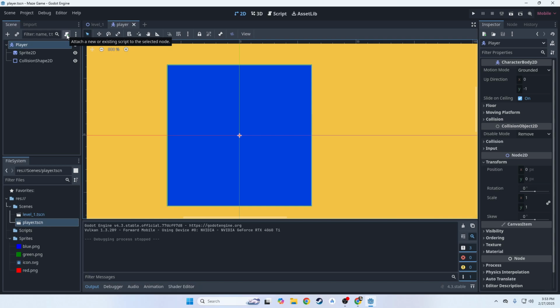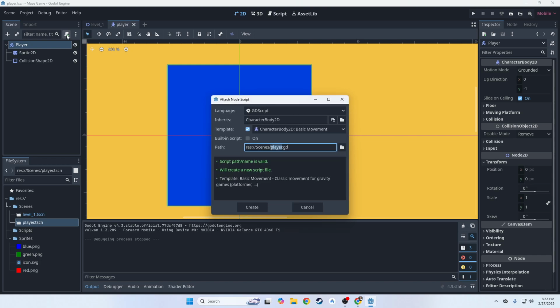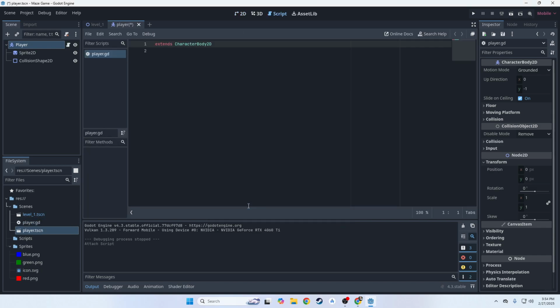To attach a script, we're going to do the same thing we did last time. We're going to click plus script. But we are going to turn off the template. Yeah, we're going to turn it off, because we don't want all that extra code in there. We're going to write our own. And click create. Okay, so what we have here is an empty script except for line 1.